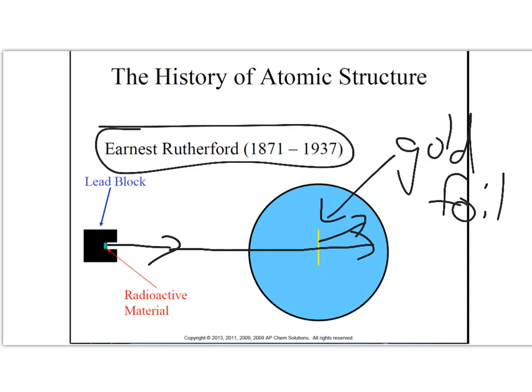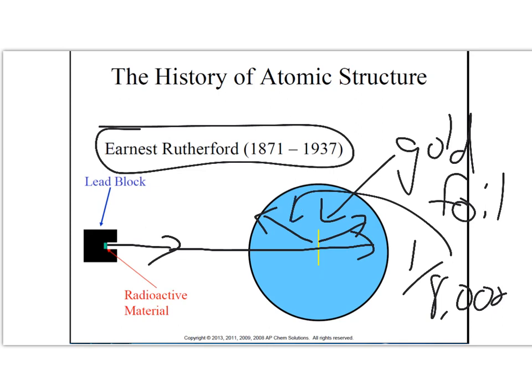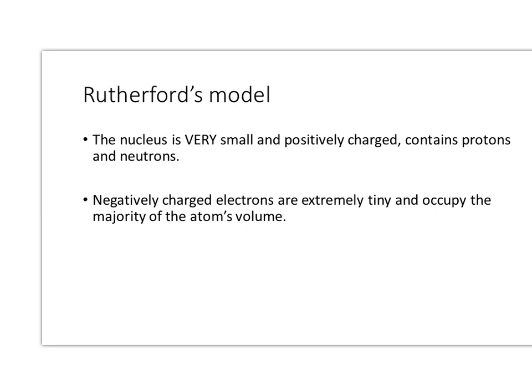And what he found finally, he found something that bounced back. It was actually 1 out of every 8,000 particles bounced back. Okay? Crazy. So, what is the inference from this experiment? Well, okay, what this allows us to infer is this, right? That atoms are made up of a very small and positively charged nucleus, right?